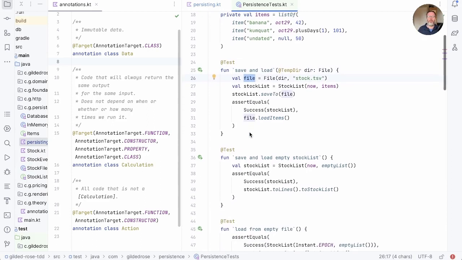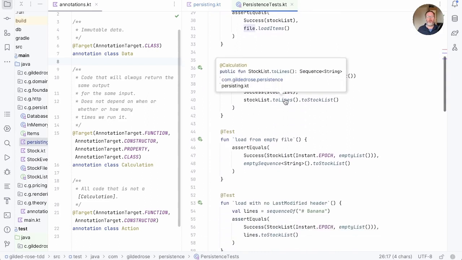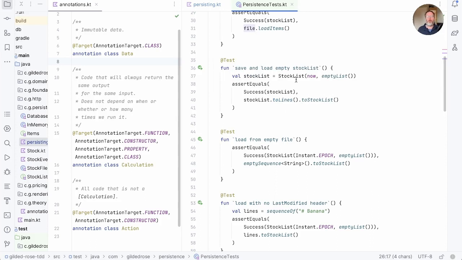In contrast, save and load empty stock list, load from empty file, and so on, are using the calculation side, and they're quite easy to test. They can just set something up, call a function on it, and see what they get back. So ease of testing is a good reason to prefer calculations over actions.